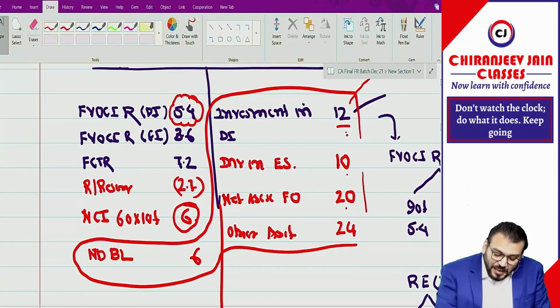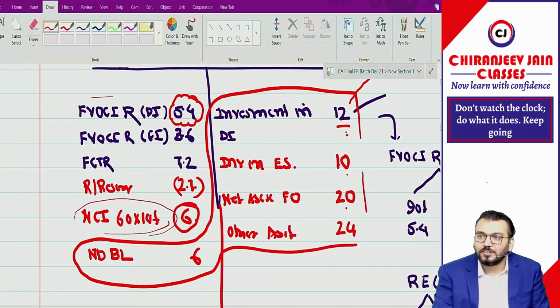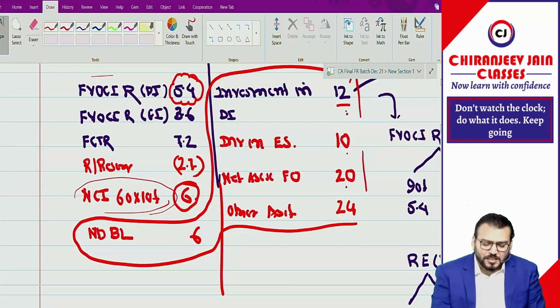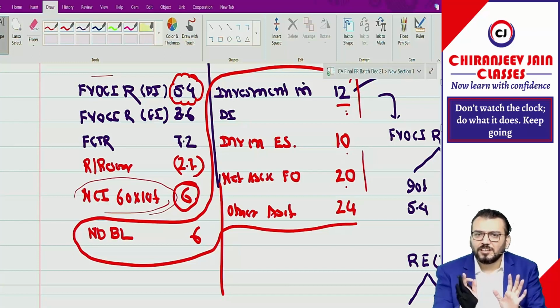Means the 10% of this all gain is already considered or not? How have you said it is not added? Everything I have written, then also you are not able to apply. Just try to understand what is happening. You know, but you are not able to apply. You don't want to apply. Everything I have written.